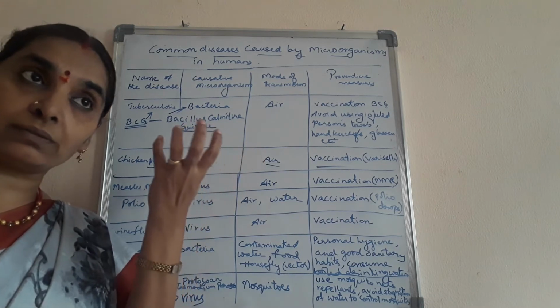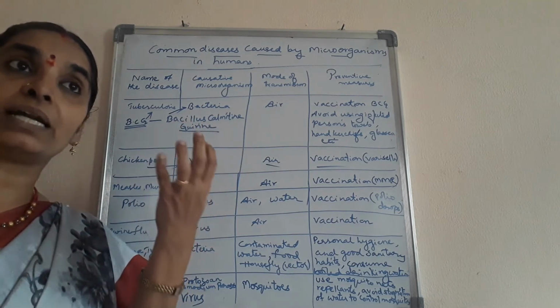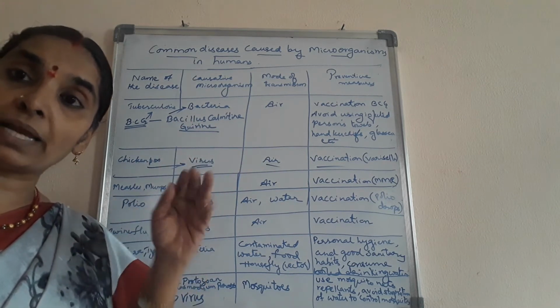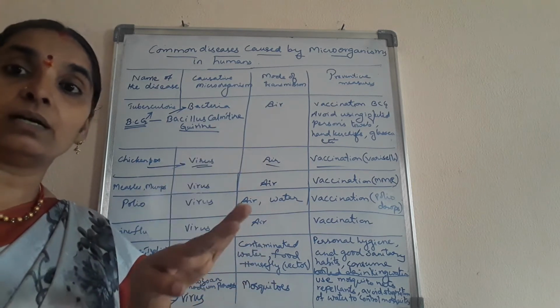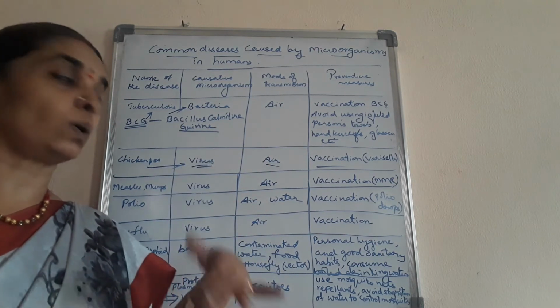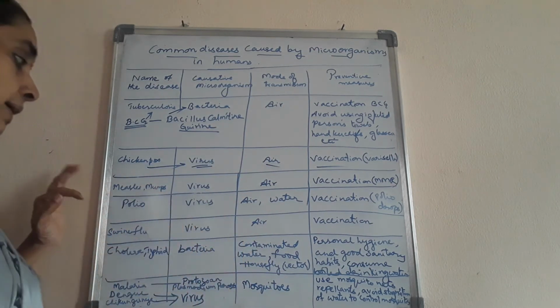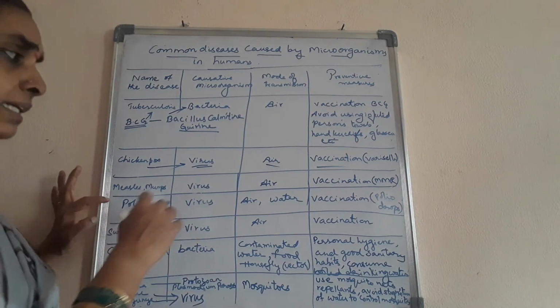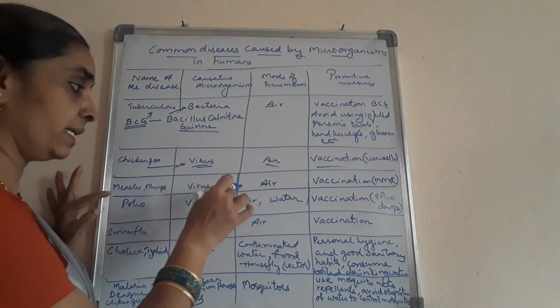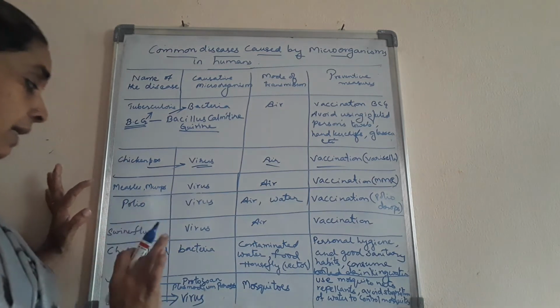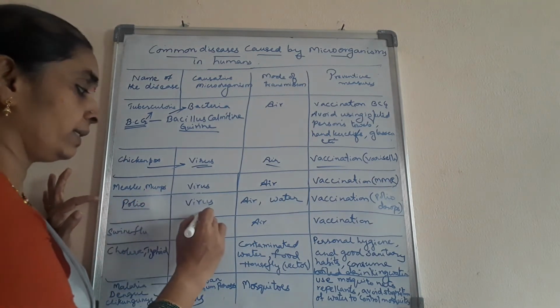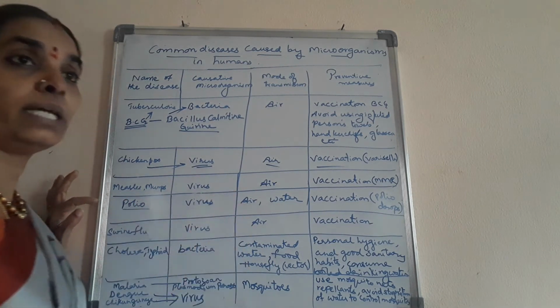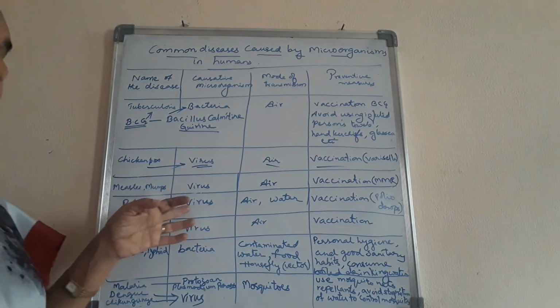The organism that transmits the disease-causing microorganism from the infected to the healthy person is called a vector. In other diseases there may be vectors, but here it is transmitted through the air itself. Now polio, it is also a viral disease. Do you know who discovered the vaccine for polio?